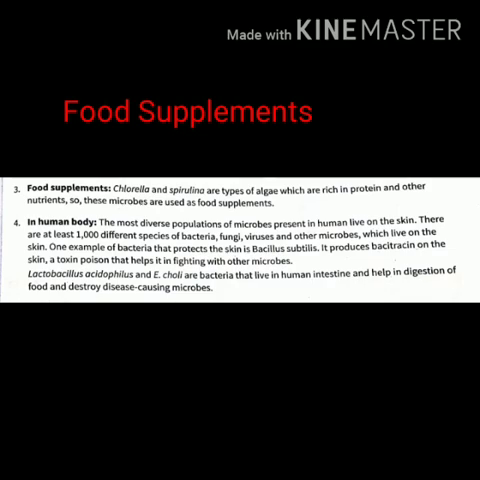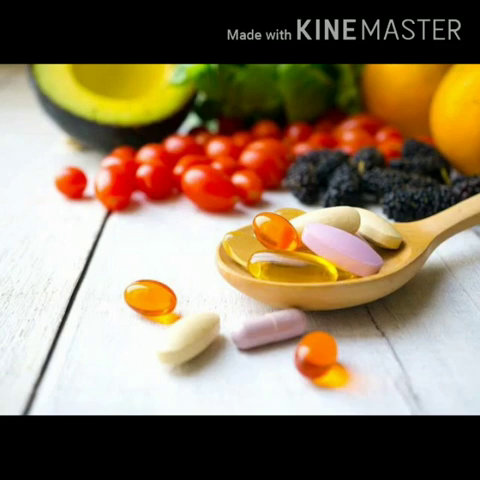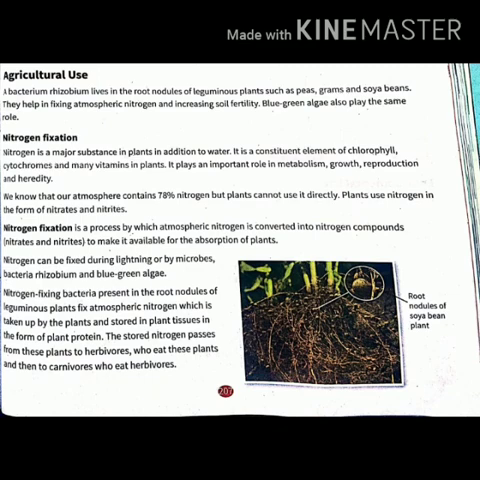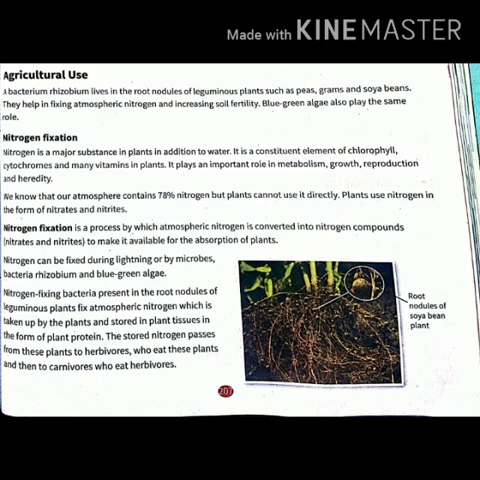So the next is food supplements. Microbes like chlorella and spirulina are a type of algae and rich in protein, and they are used as food supplements. And the last we discussed the agricultural use, where the bacterium Rhizobium helps in atmospheric nitrogen fixation. And nitrogen fixation is a process by which atmospheric nitrogen is converted into nitrogen compounds, that are nitrates and nitrites.